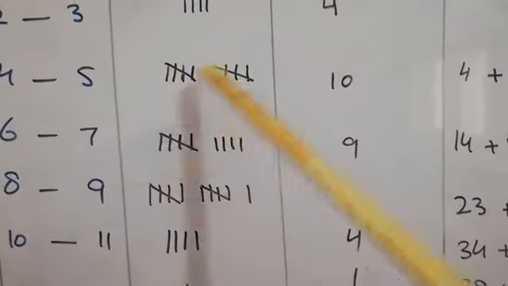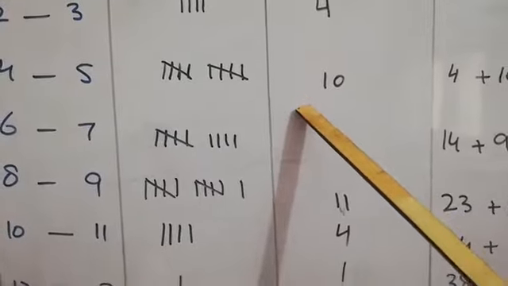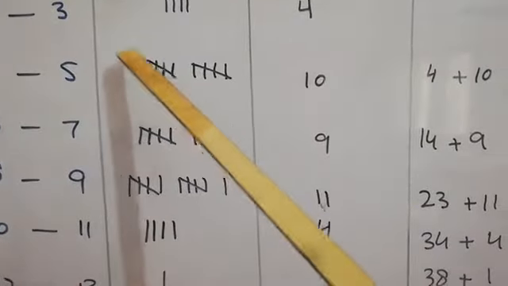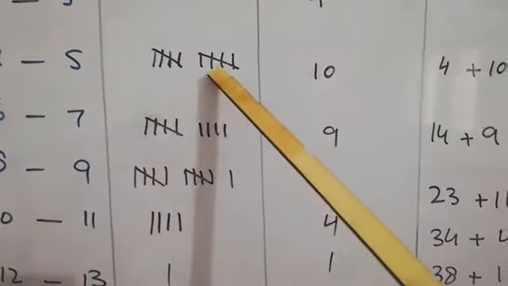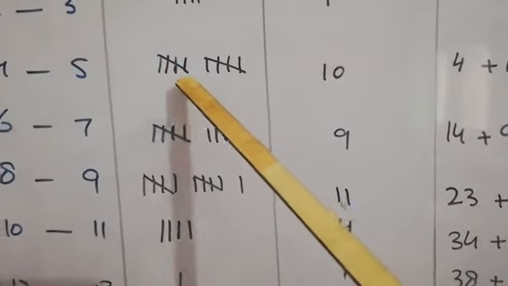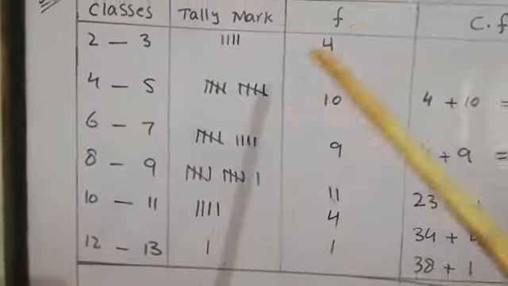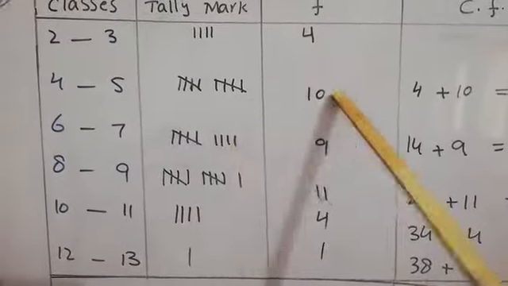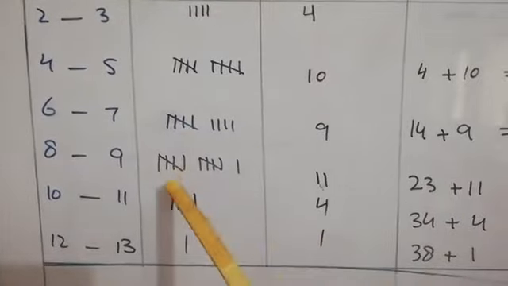5 plus 5 is 10. It is very easy for counting. So you will mark this line as it is. This is 5, and the 5th line must be slanted, like this shape. So with this method you will find the tally marks and the frequencies: 4, 10, 5 plus 4, 9, 5, 5, 10, 1, 1, 11, 4 and 1.